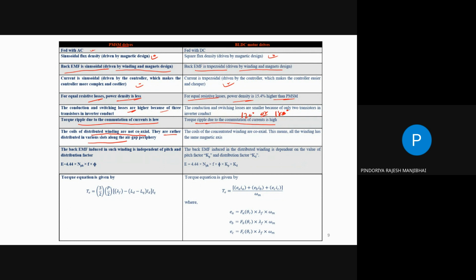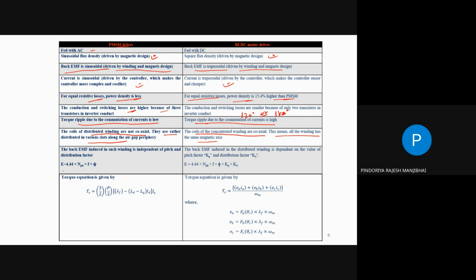Yes, because of the sinusoidal distributed winding, all the pole pitch is covered for one phase, correct? But in the case of the concentrated winding, the coils are coaxial. This means all the winding has the same magnetic axis, correct?